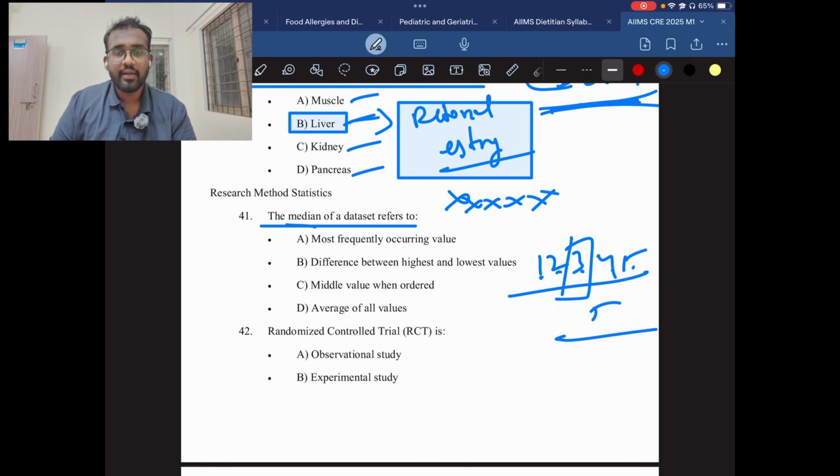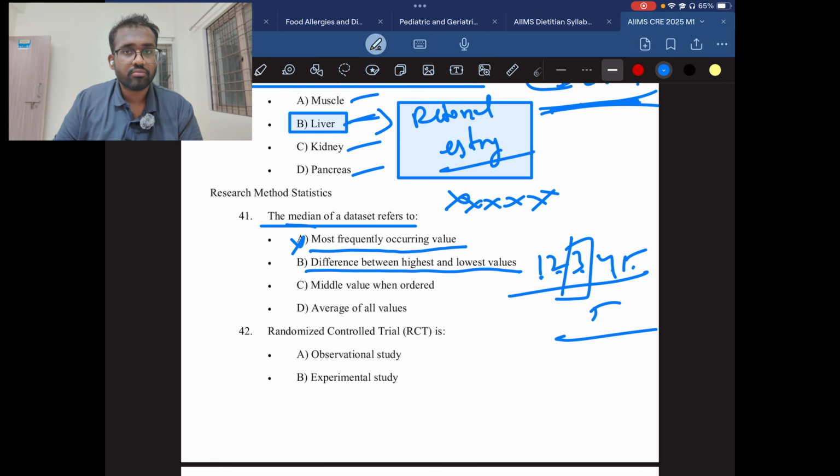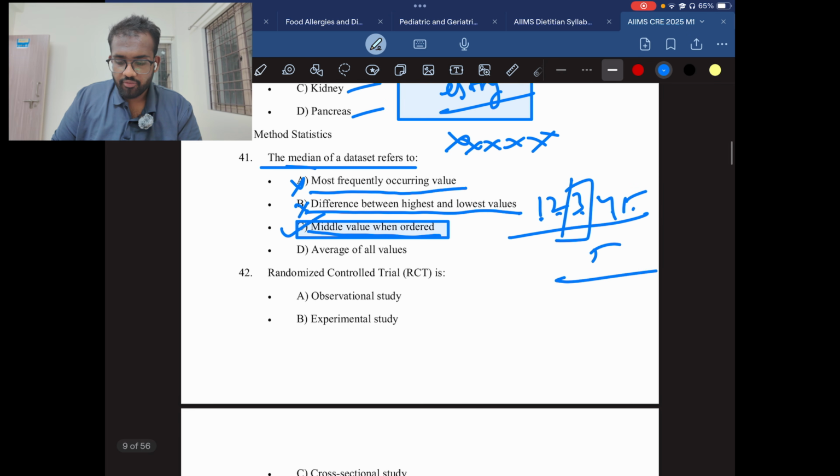Here they have asked the median. Median is nothing but the middle number. So most frequently occurring value is not the answer. Difference between highest and lowest value is also not the answer. Middle value when ordered is the answer, because in the median we need to check for the middle number. So this is the answer. Average of all values is the answer for the mean.